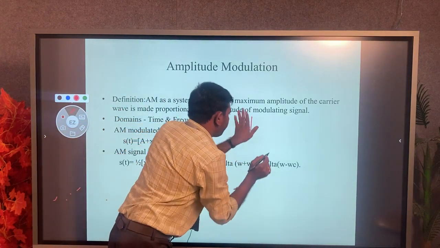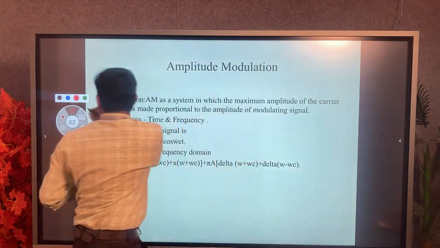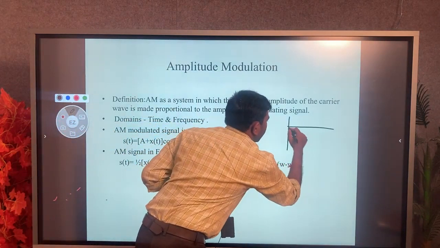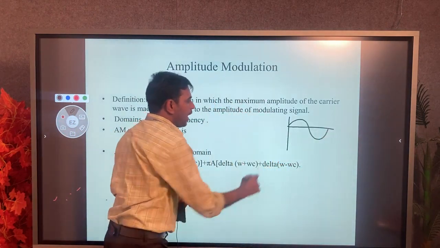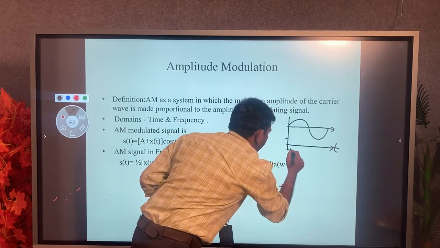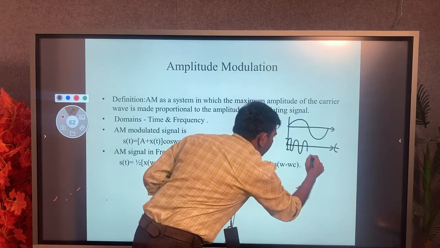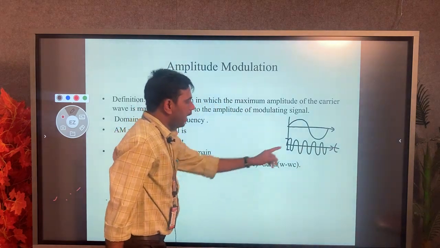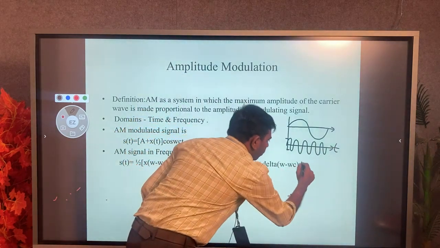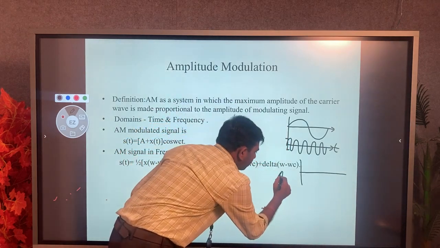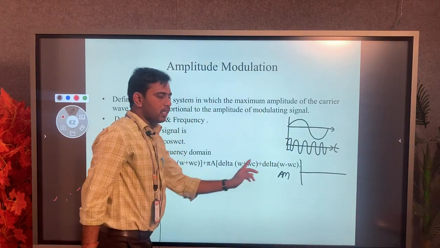for example, this is my message signal, okay, and this is the carrier signal. So my message signal and my carrier signal, and we have to get the modulated signal, which is called the AM signal, that is the amplitude modulated signal.